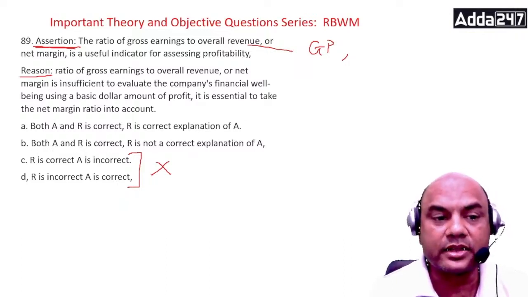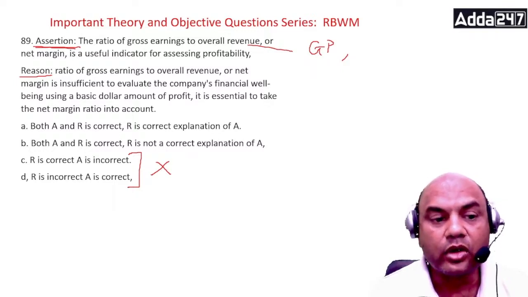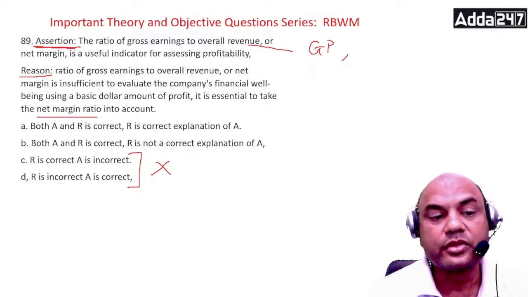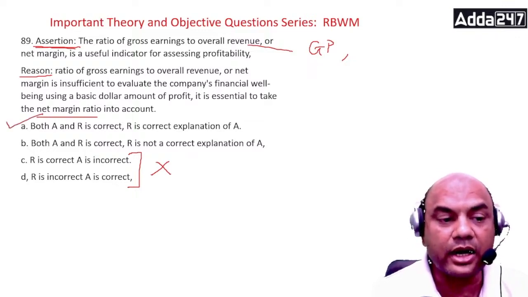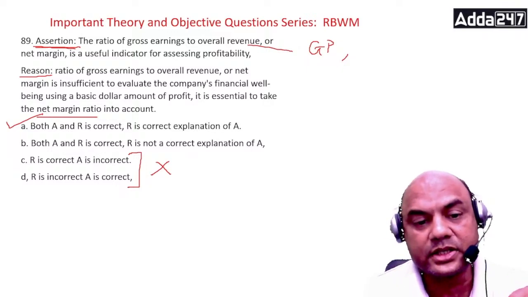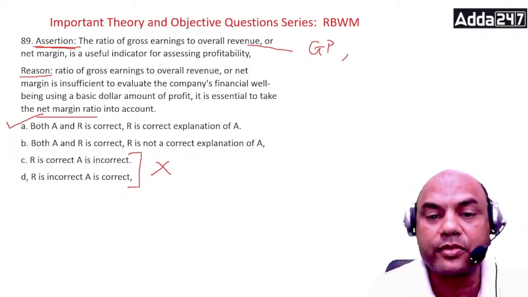And look at the reason: ratio of gross earning to overall revenue or net margin is insufficient to evaluate a company's financial well-being. It is essential to take net margin ratio. So this is correct. You can't judge a company only from the gross profit; you have to judge it from the net profit. What is the difference between gross profit and net profit?